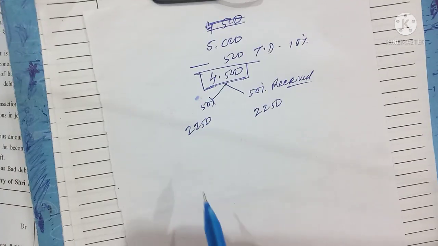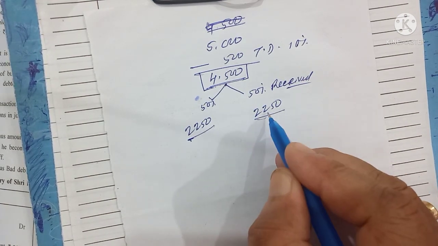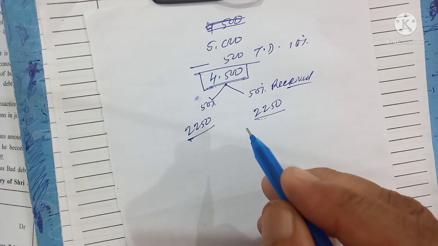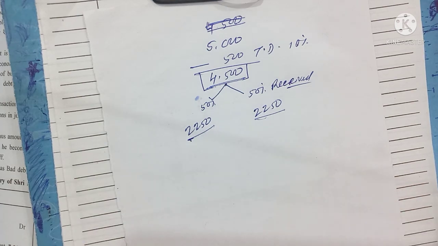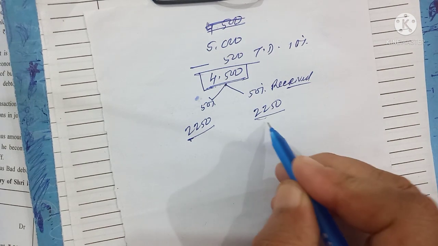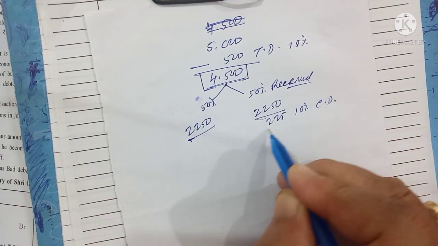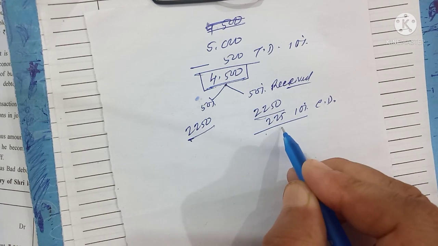Okay. Now this is the cash transaction. Now he will get discount on this. क्यों? Keep in mind, cash discount will be calculated only on that amount which is paid or received. Once again I want to repeat, cash discount will be calculated only on that amount which is paid or received. Here paid will not come because it is a sales transaction, so what you received. So once again, 225 rupees, 10% CD cash discount will come. तो 225 डिडक्ट होगा, तो this is how much?